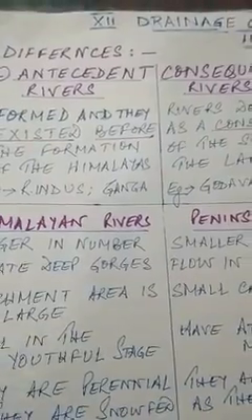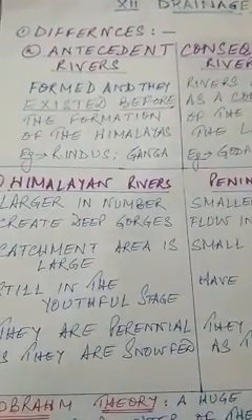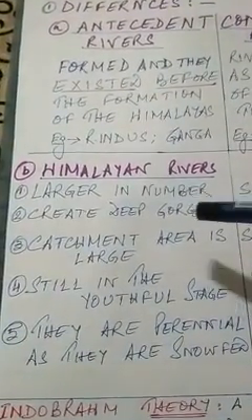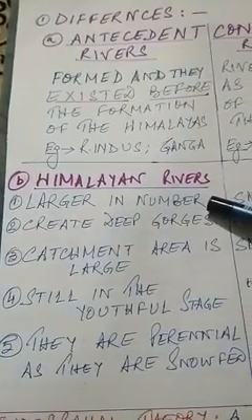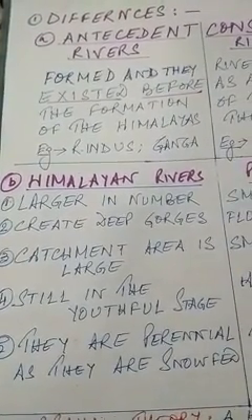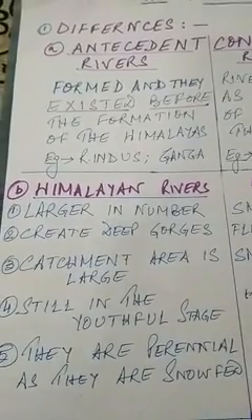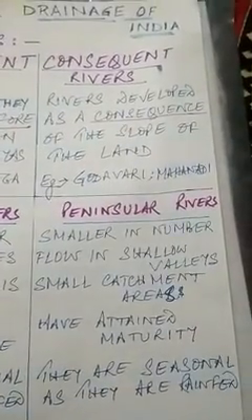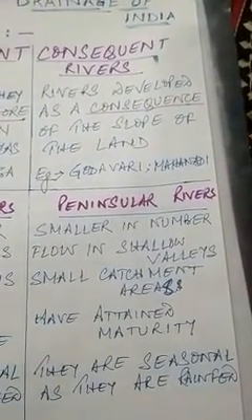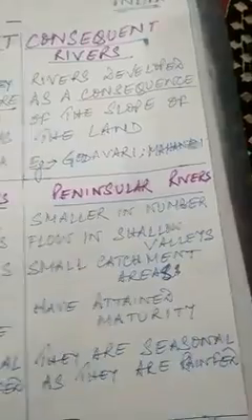Now, the next set of difference as we come across, Himalayan rivers and peninsular rivers. Point number one, under Himalayan rivers, larger in number, not the length, not the size, but the number of rivers are more in the Himalayan region, whereas in the peninsular region, the number of rivers are less, smaller in number.